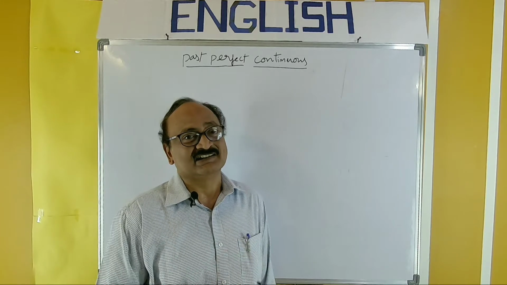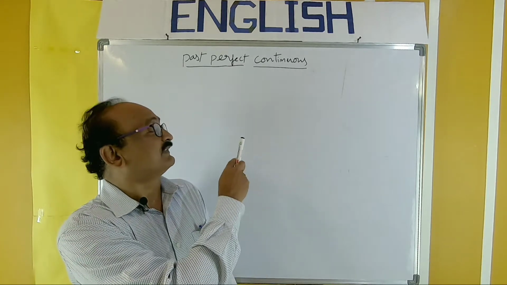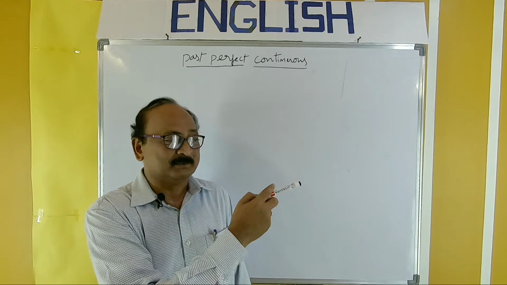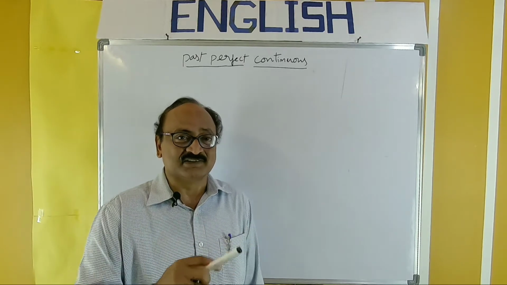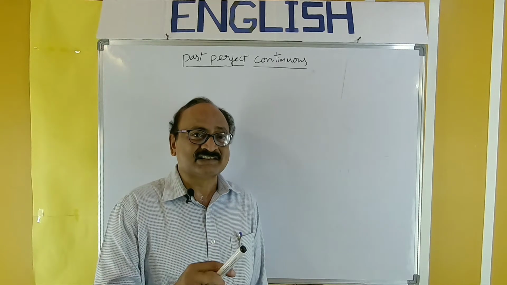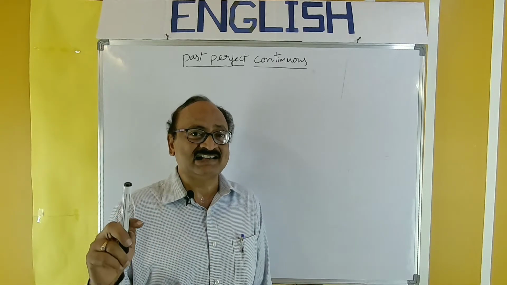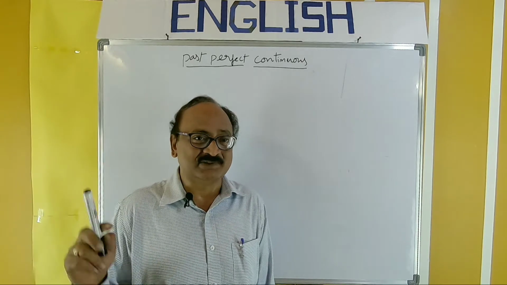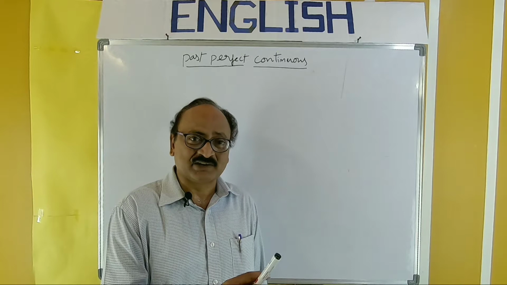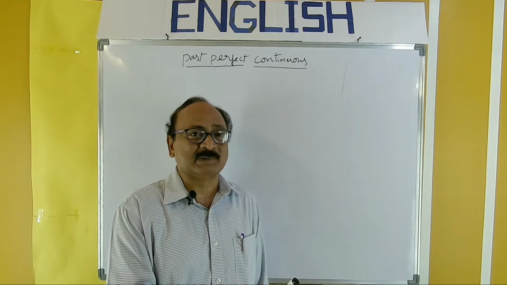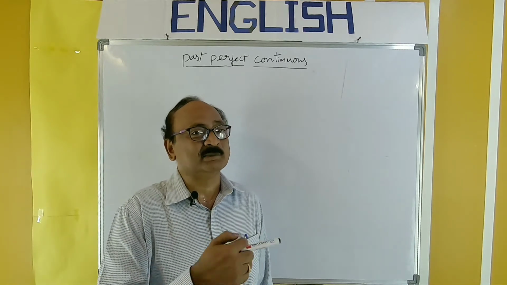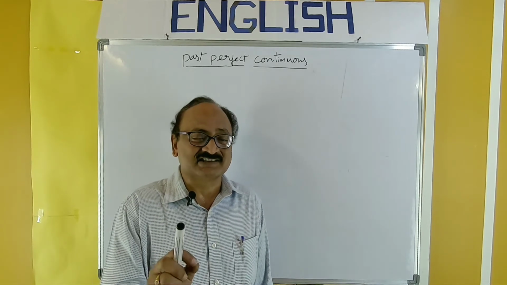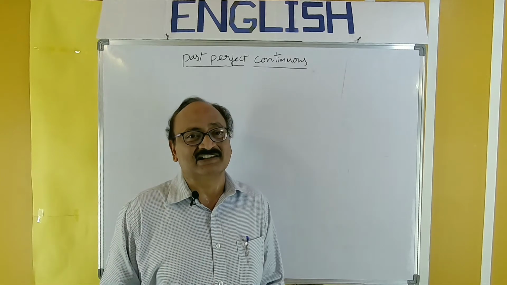So past perfect continuous. Before taking this, we should recall present perfect continuous: subject plus have been or has been plus present participle form of verb plus object. In present perfect continuous, have been or has been plus present participle. In past perfect continuous, had been plus present participle. So that is the difference and similarity.